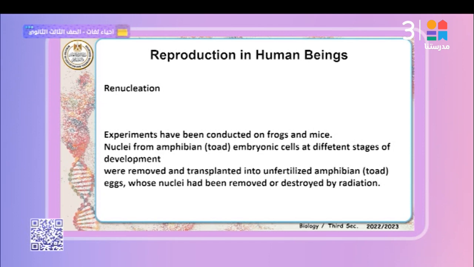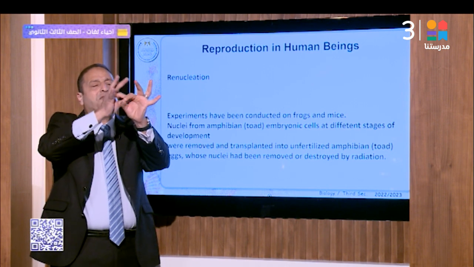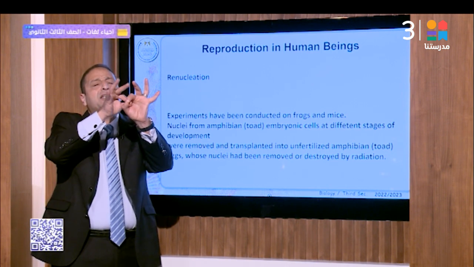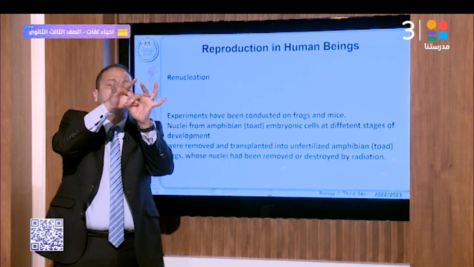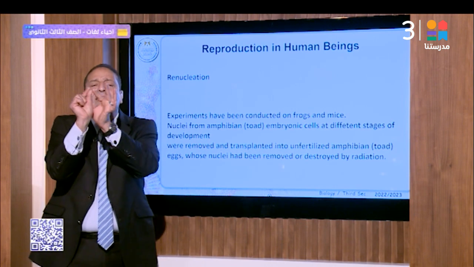Nuclei from amphibian embryonic cells at different stages of development were removed and transplanted into unfertilized amphibian eggs whose nuclei had been removed or destroyed by radiation. That means this embryonic nucleus is put into the ovum of another amphibian, whose own nucleus was destroyed. Implanted in it, the new individual divided mitotically, giving a new individual identical to the one found in the